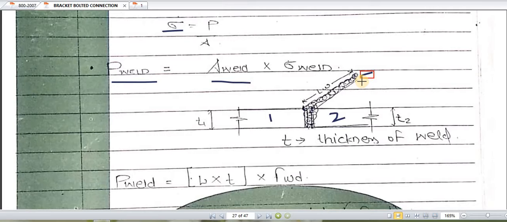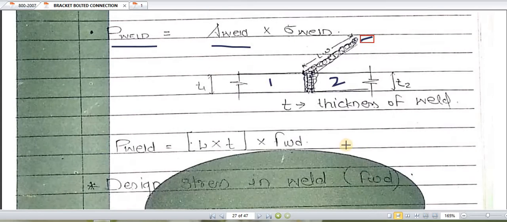So how do we find the area of weld? Area of weld is nothing but the multiplication of thickness of weld into length of weld. So this area has been taken care of here. Area of weld is length of weld into thickness of weld, into the stress in weld. Instead of the stress sigma, we are using a small f. We have just changed the notation.